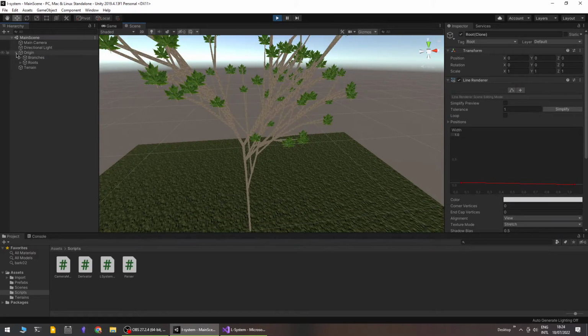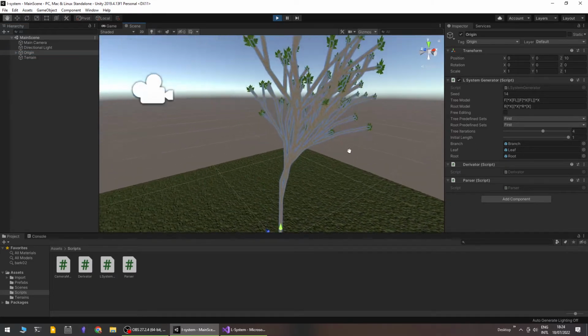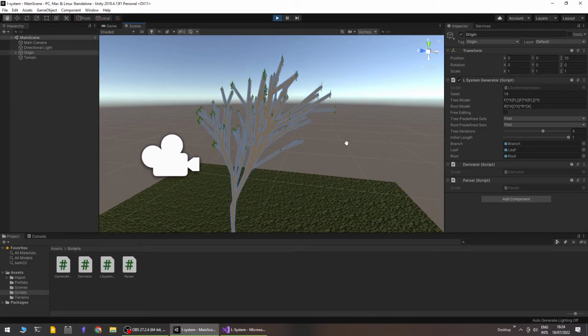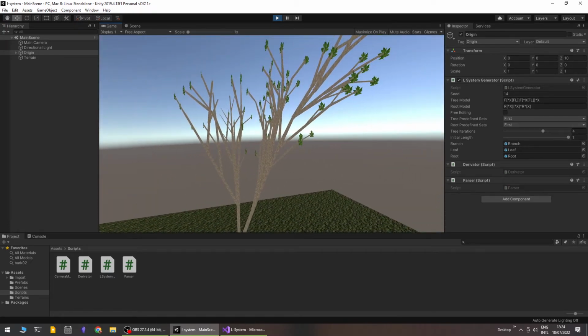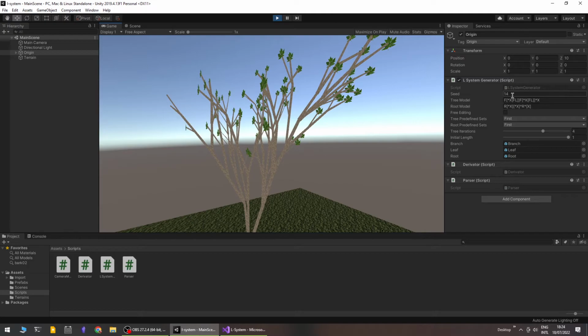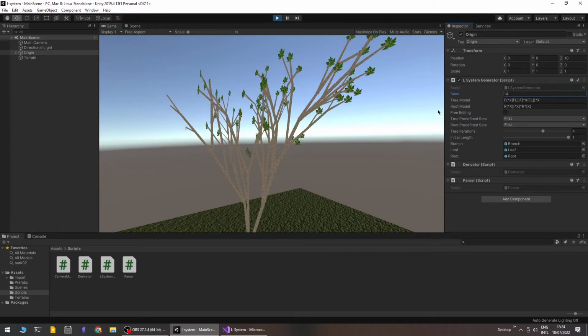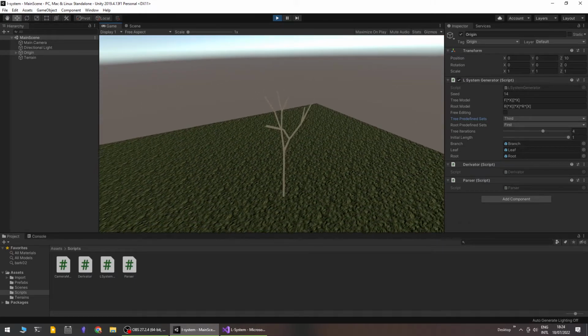So essentially, we go on origin, which has the system generator script, with all these vector variables. We can go in the game mode, where camera movement is enabled with a script. And essentially, we have a seed 14, so if we change it and go back to 14, we will always find the same generation. And there are different initial sets of our grammar for having different trees.